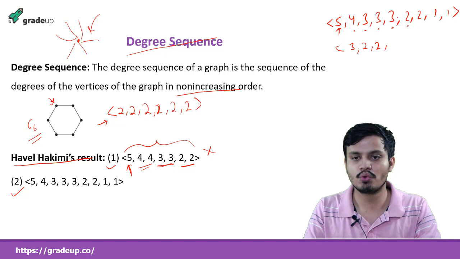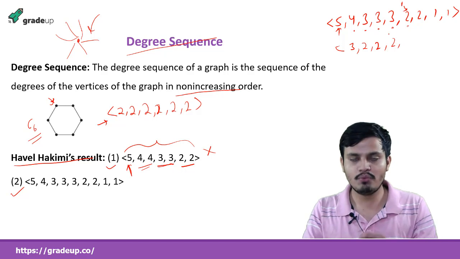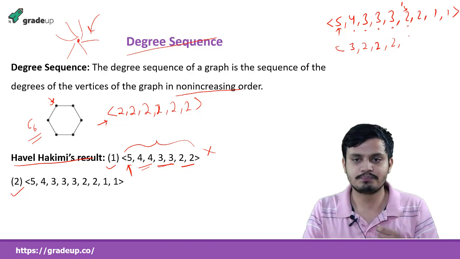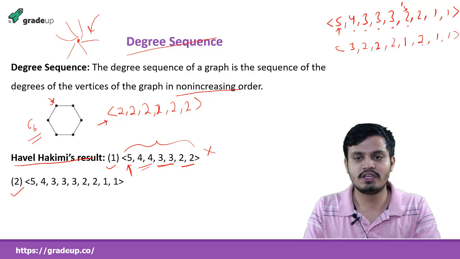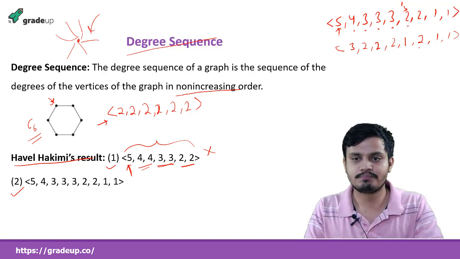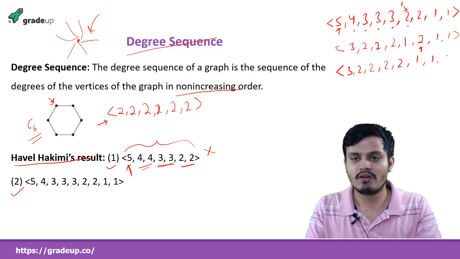This will also become 2, this will also become 2, this will become 1, this will become 1. In the degree sequence, I can write 1 here, then 2, and then 1, 1. Now you see that 2 is coming after 1. That should not happen, they should always be in non-increasing order. So make it 3, 2, 2, 2, 1, 1, and 1.